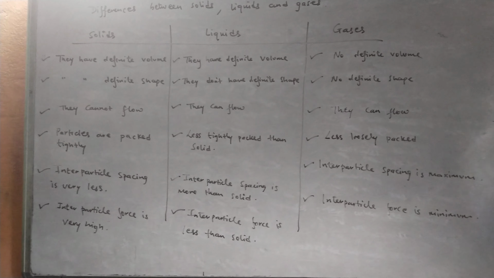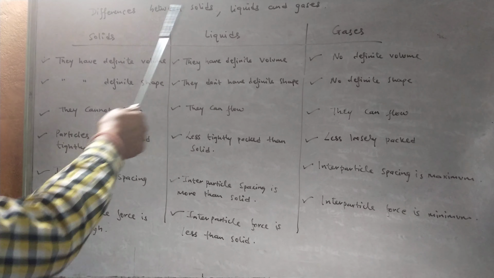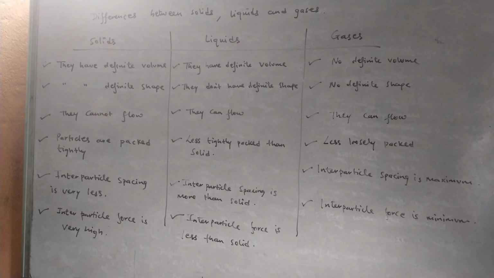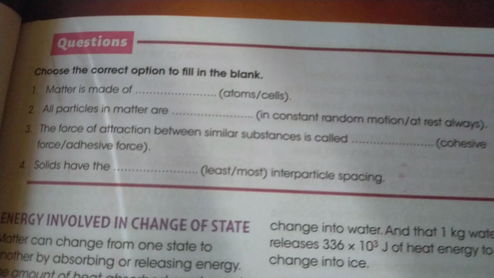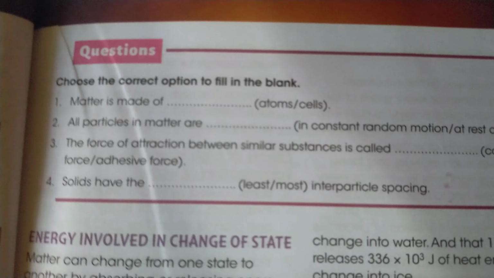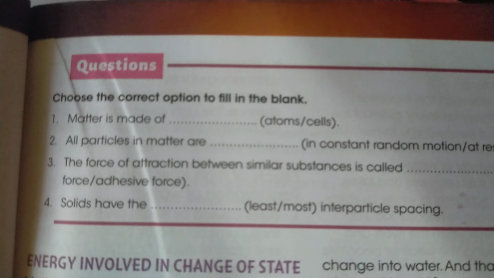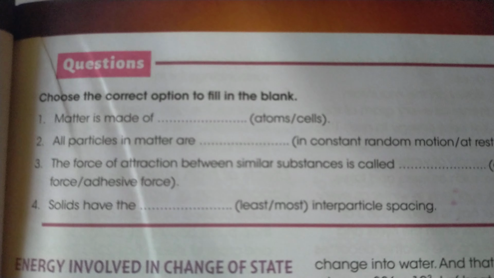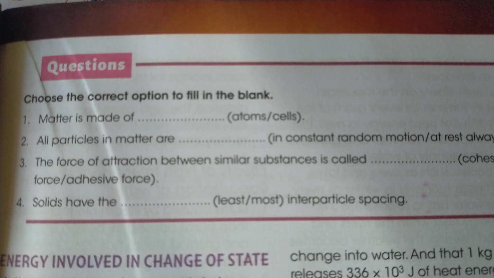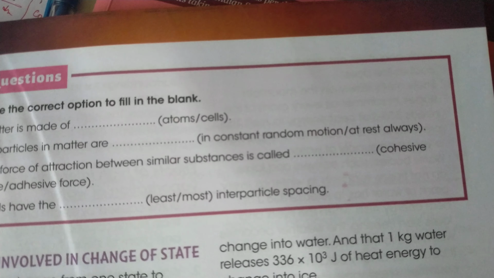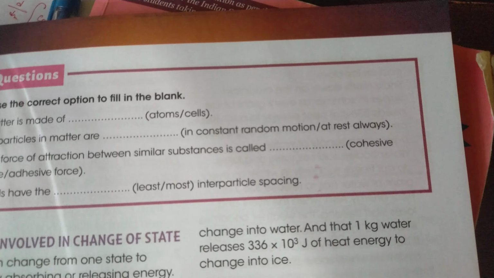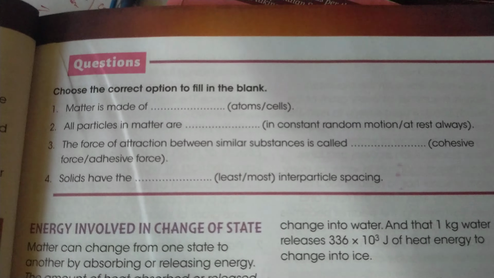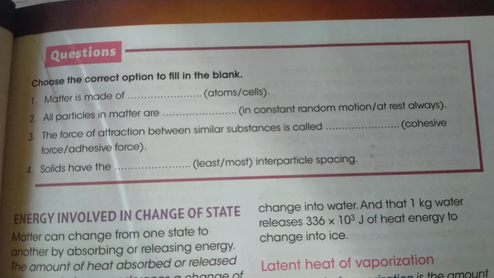So you write in the questions, what is the difference between solid, liquid and gas? Along with these notes, you will be solving this. Choose the correct options also. Matter is made up of dash: atoms or cells. All particles in matter are dash: in constant random motion or at rest always. You will solve this or write it in your exercise copy.